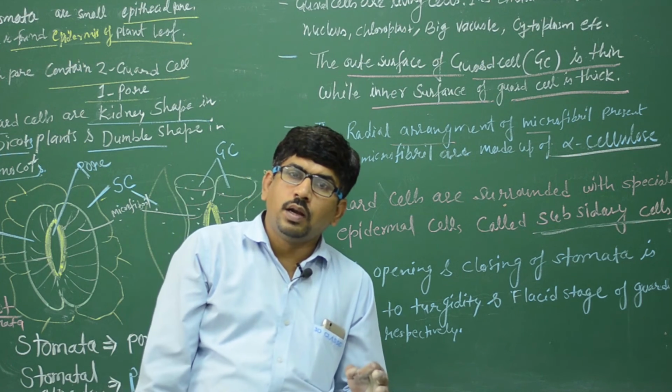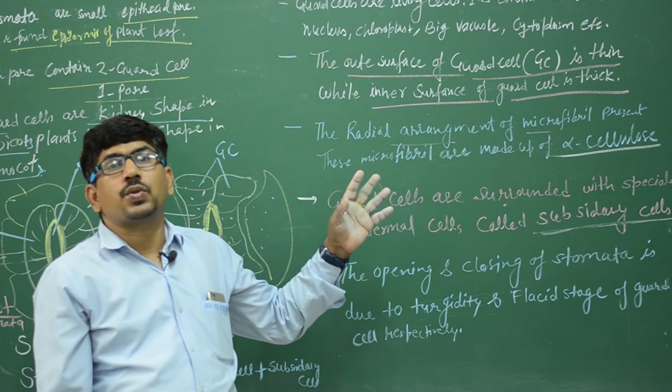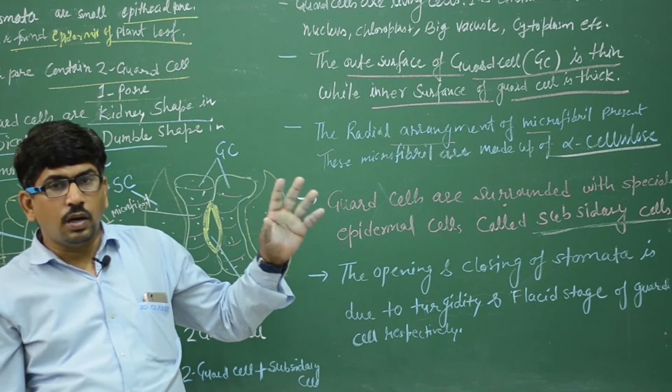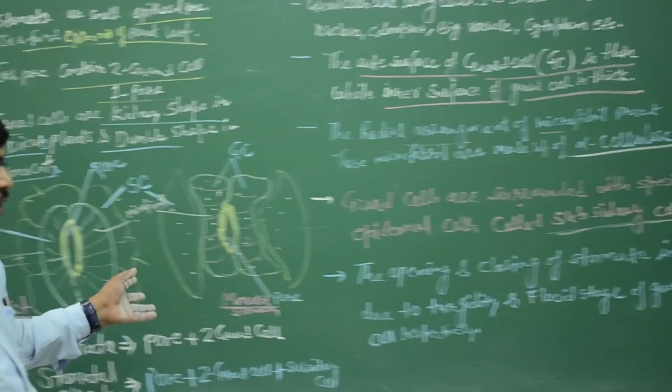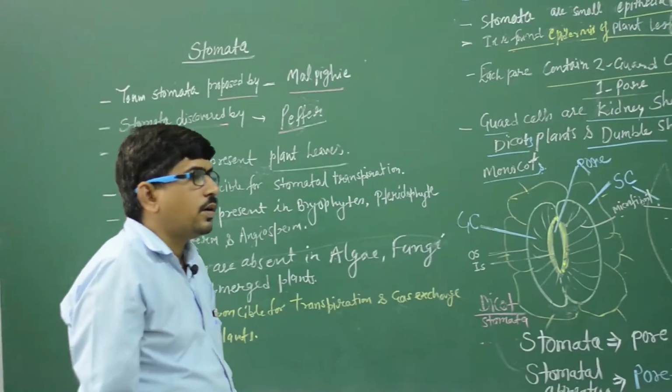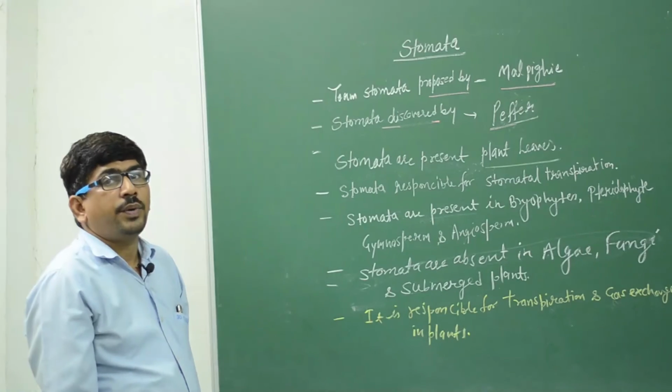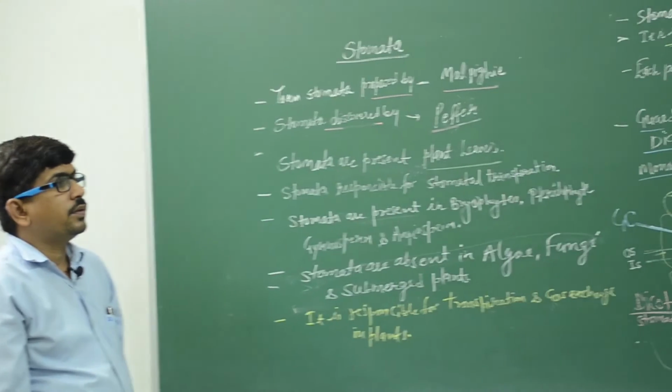Clear? Clear? That is the structure of the stomata. You note down clearly. For the preparation of the notes, I provide you PDF. Clear?